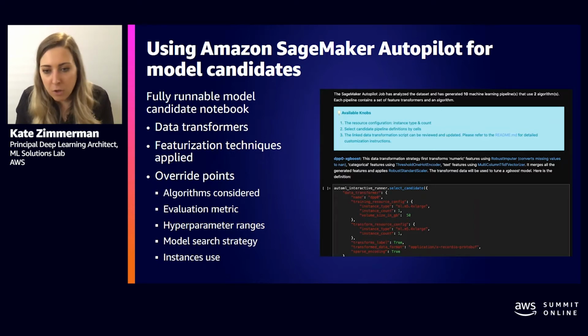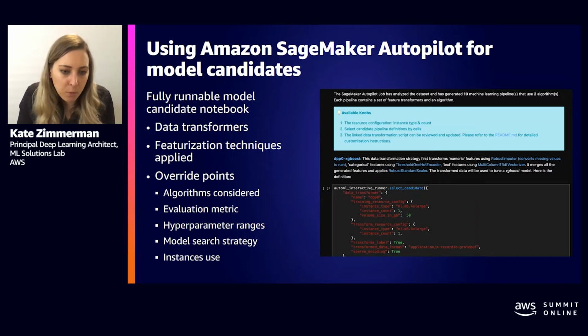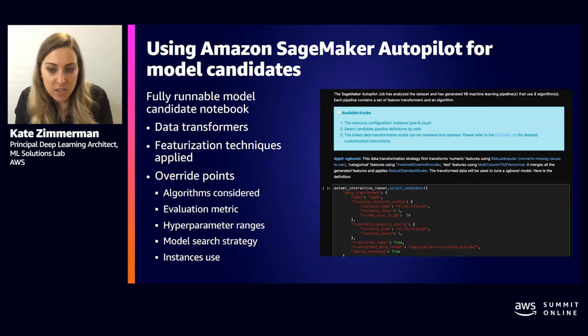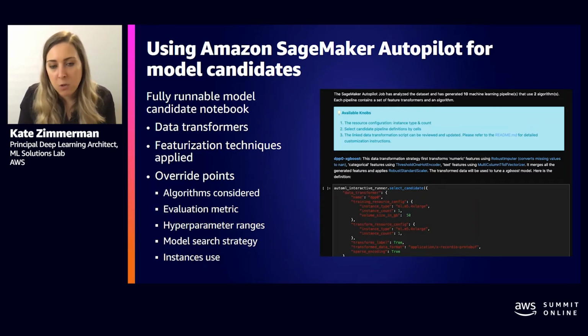And again, this is a fully runnable notebook, and it's kind of like a blueprint that shows you how Autopilot built your model. It lists the transformations that it used and also which algorithm it used. So did it use XGBoost, linear learner? Did it use the neural network algorithms? And then it gives you the results around those too. So this is really useful for explaining to your data scientists on your team or perhaps to your leadership, hey, here are the models we tried, here are the ones that look the best. This is why we think these models performed well. So it gives you all that information so you can go forth and have those conversations.